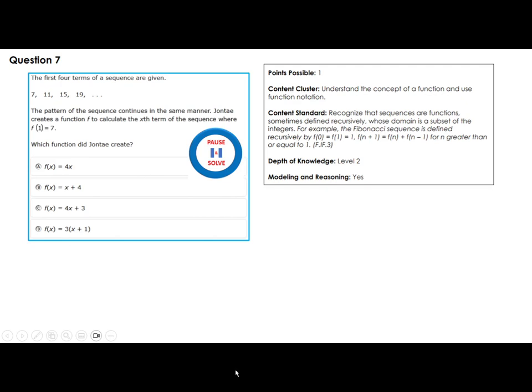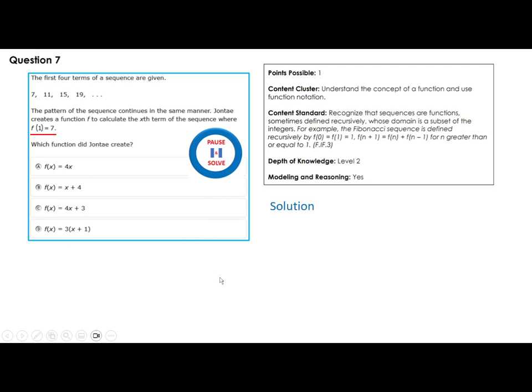The first 4 terms of a sequence are given. The pattern of the sequence continues in the same manner. John Tay creates a function f to calculate the x-th term of the sequence, where f(1) is 7. Now this is crucial. This is very important. The starting point is very important. And it asks, which function did John Tay create?